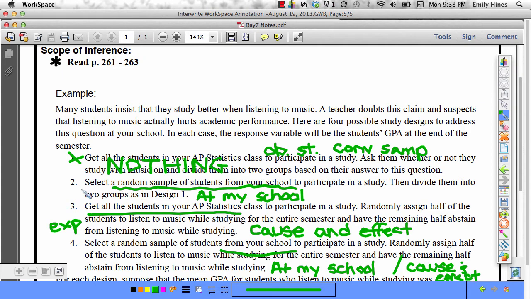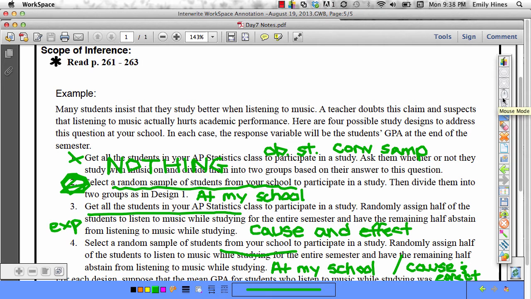Okay, at this one, it's important to know that because it's an observational study, even though I took a random sample and I can say it applies to people at my school, I cannot say that music caused it. I can only say that there seems to be an association between those who listen to music and lower GPAs.